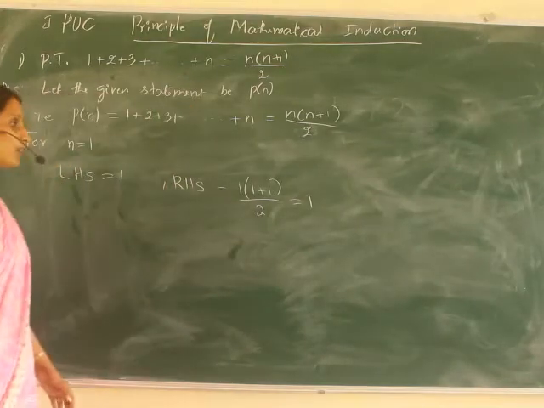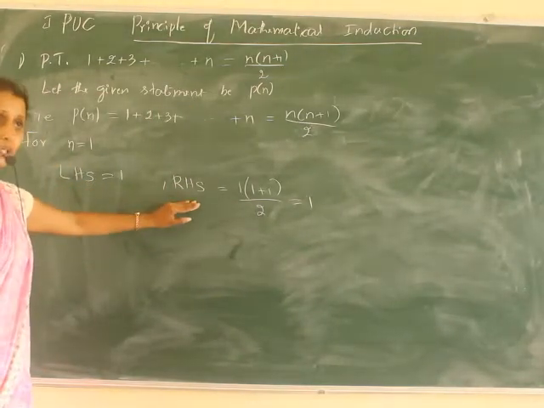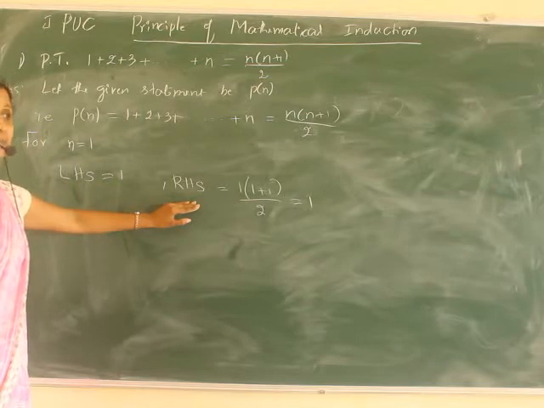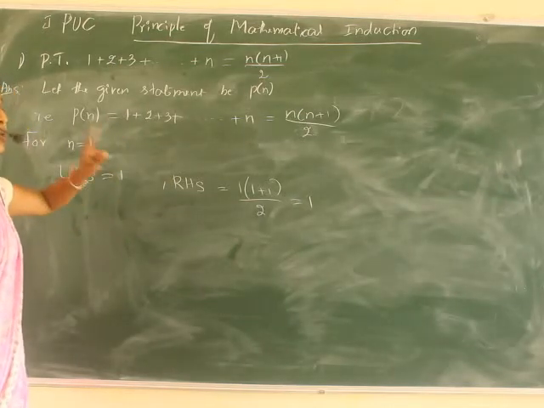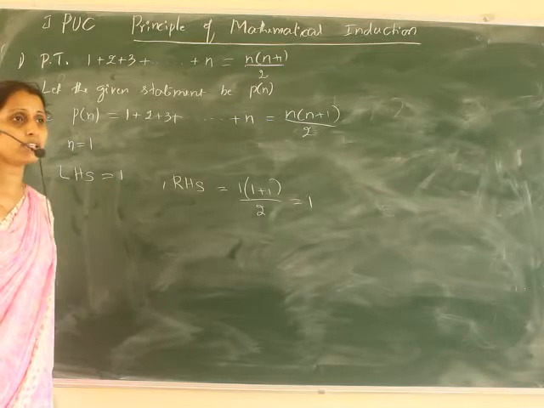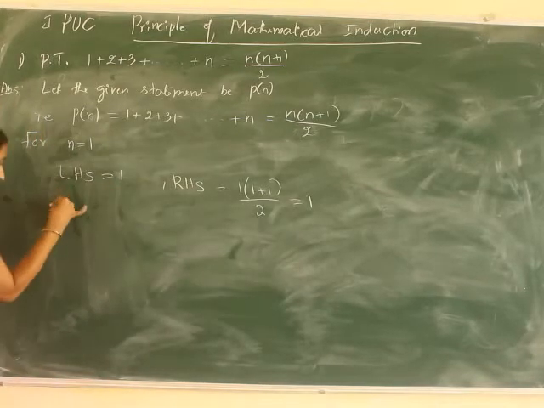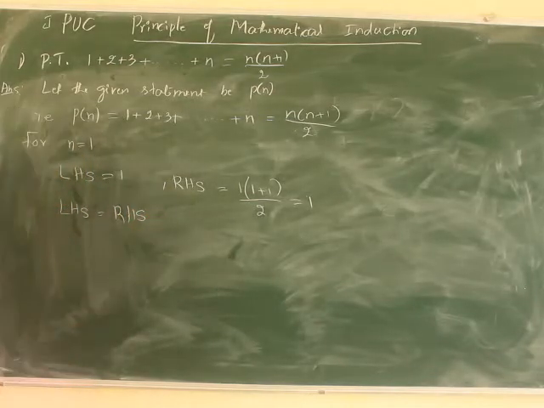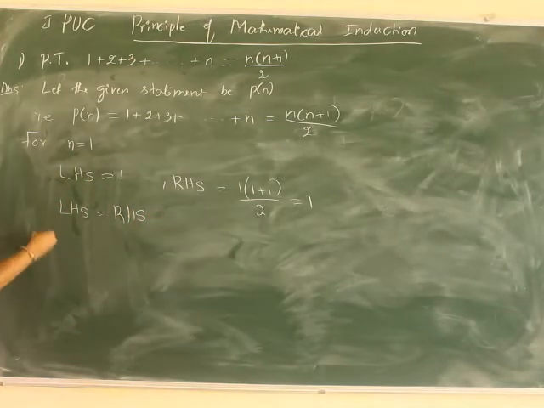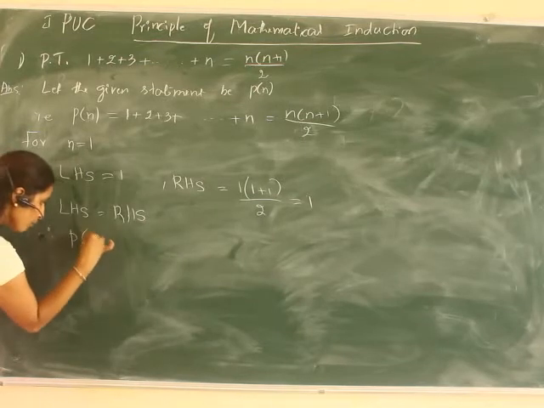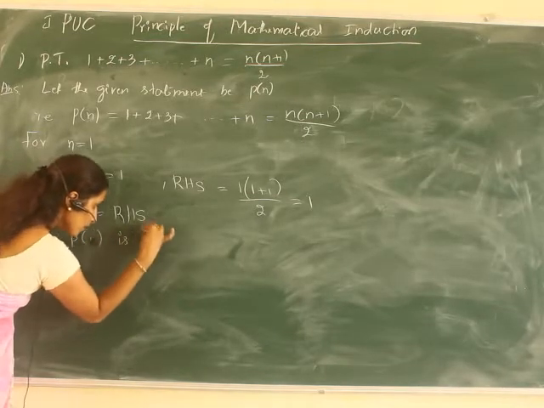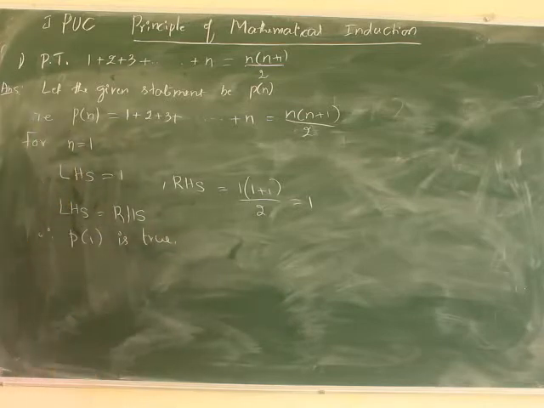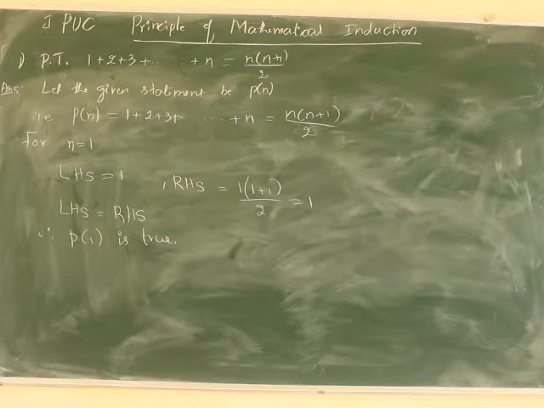Therefore, what is the conclusion we can make here? LHS and RHS are equal. Therefore, the given statement is true for n is equal to 1. So we are getting the same value. For n is equal to 1, LHS is equal to RHS. If LHS and RHS are equal, therefore P of 1 is true. We have proved P of 1 is true, so the first step we have done.